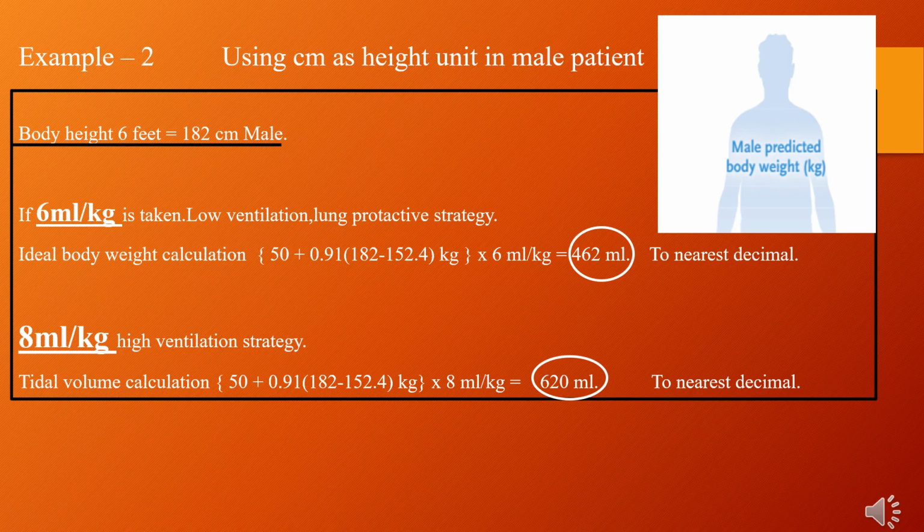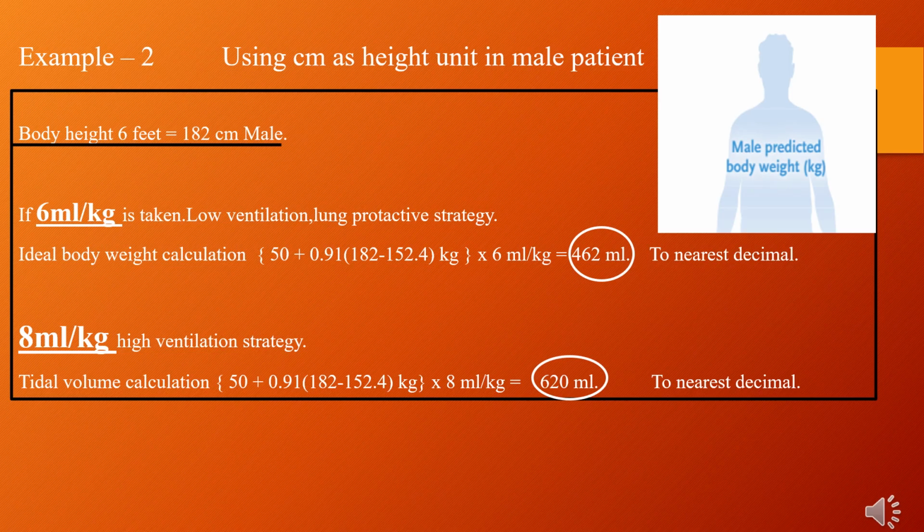Example 2: using centimeters as height unit in a male patient. Body height 6 feet, 180 centimeters, male. If 6 ml/kg is taken, low ventilation, lung protective strategy. Ideal body weight calculation: 180 minus 150 times 0.4, multiplied by 0.91, and a factor of 50 is added in case of male to obtain ideal body weight. To get the tidal volume figure, multiply with 6 ml/kg. A value of 462 ml is obtained.